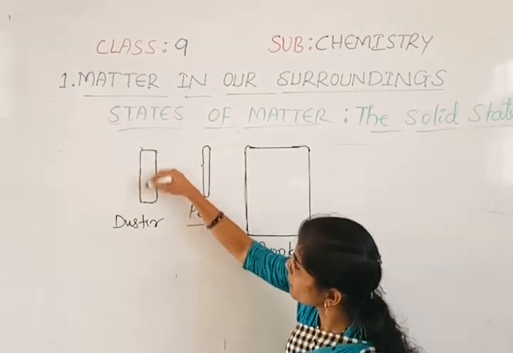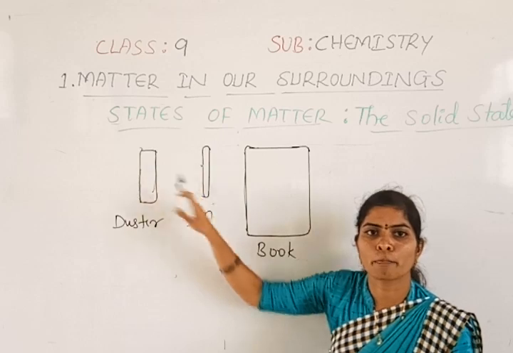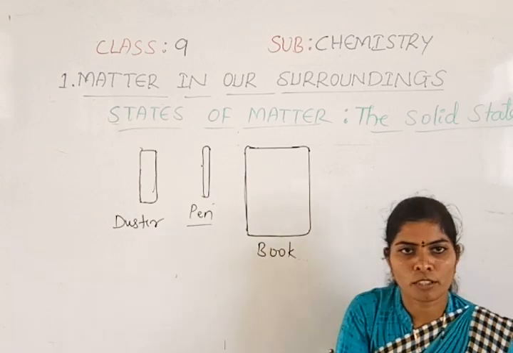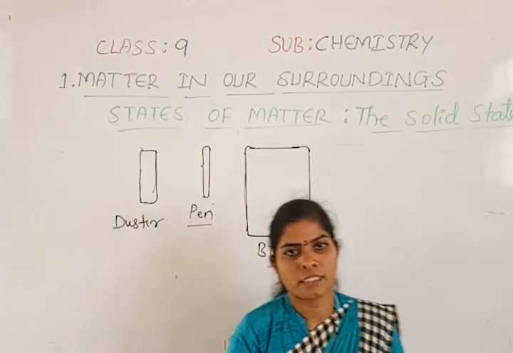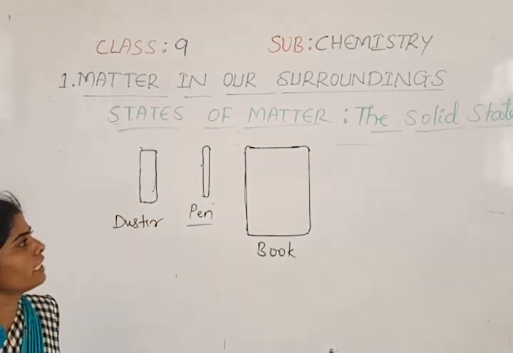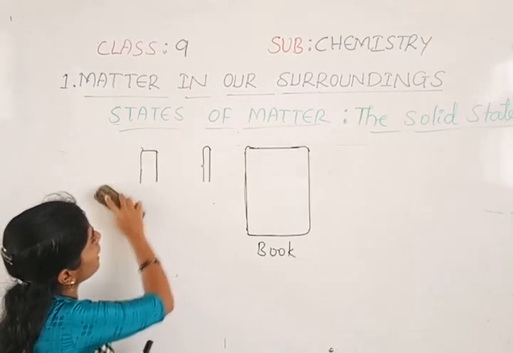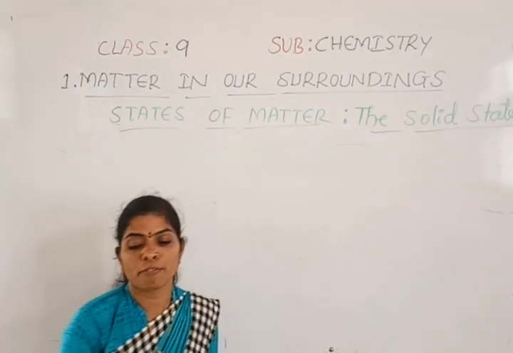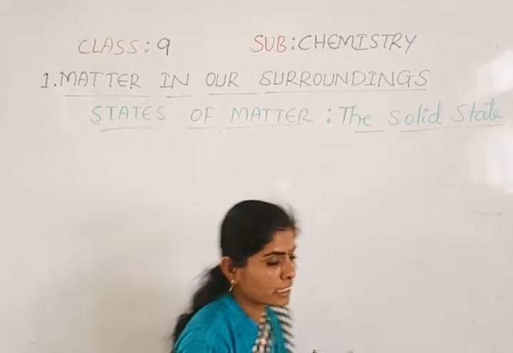When I draw the outline here, this much space it has occupied. When I keep the duster on the table, this much space it occupies. And when I keep the book on the table, this much space the book occupies. So solids have some mass and they occupy space. Solids have a definite shape. You can observe many kinds of solid substances around you, and they all have a definite shape, size and volume. So that is what we have discussed now.